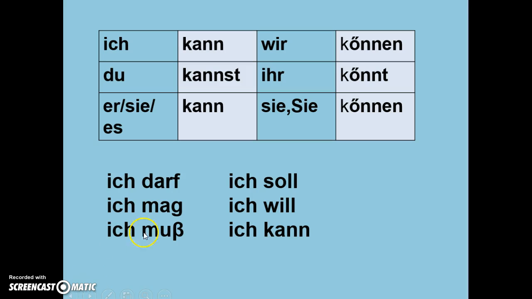With dürfen, it becomes darf. With mögen, it becomes mag. Müssen becomes muss. Sollen stays soll. Wollen becomes will. And können becomes kann. Keep in mind the ich and the sie forms are always the same. The verb endings for the rest are normal.